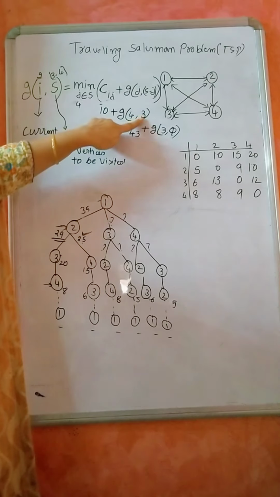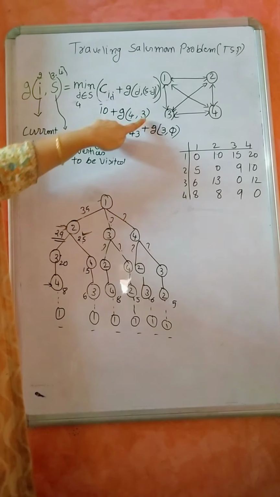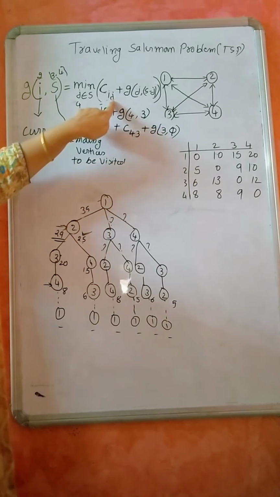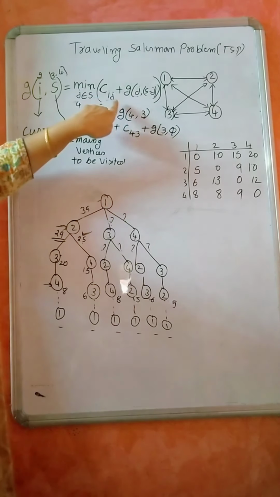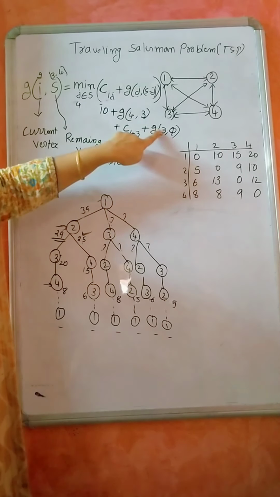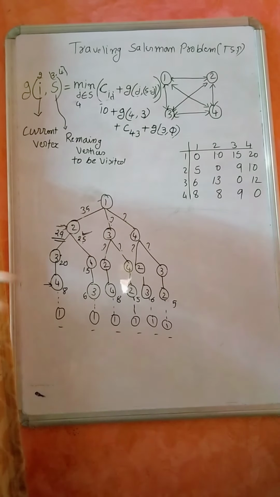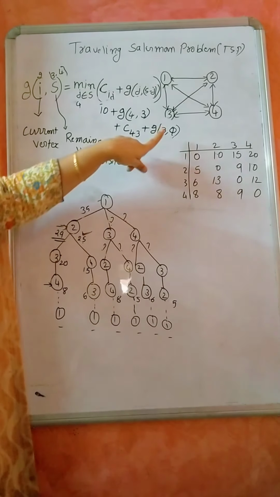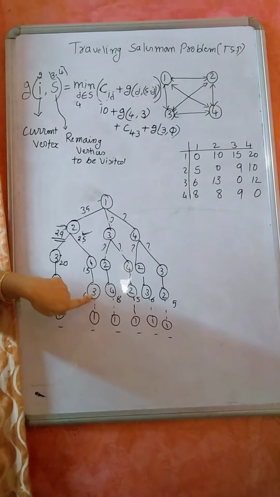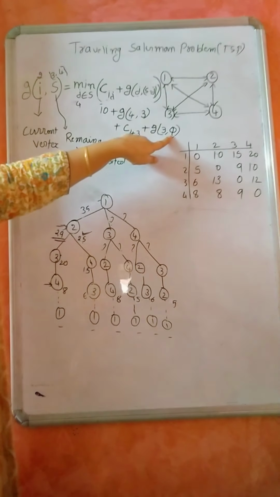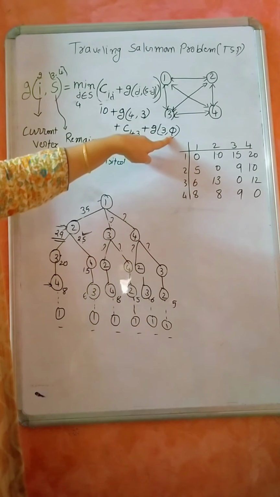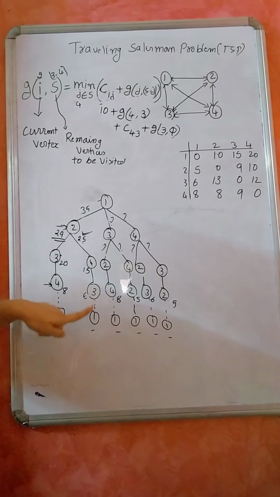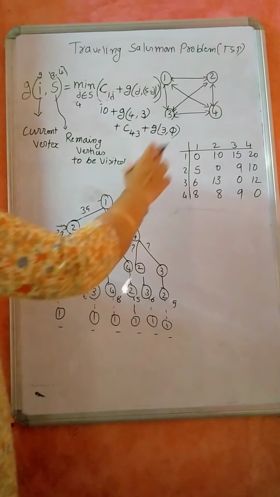Now I am considering J as the same 3 only. So distance from 4 to 3 plus G of 3, and here I have to write J. Look at the formula. How many vertices are there to visit now? No vertices are there. Currently I am in the vertex 3 and no other vertices are there to visit, so where do I have to go back? It is 3 to 1, and 3 to 1 is 6.